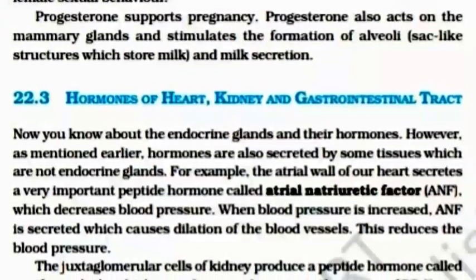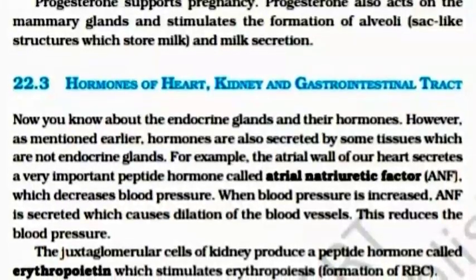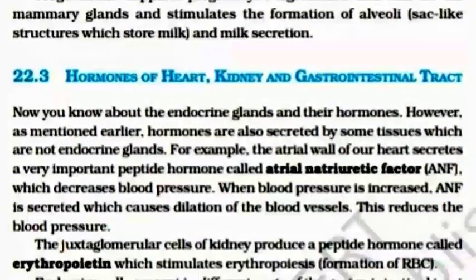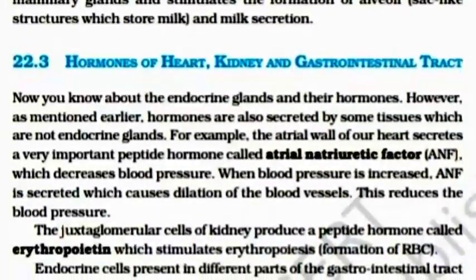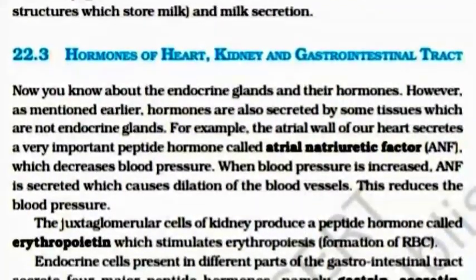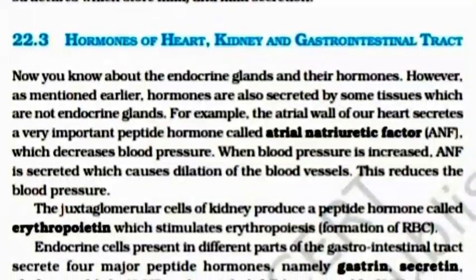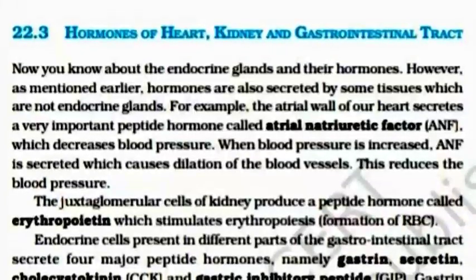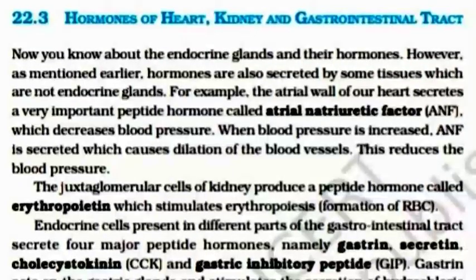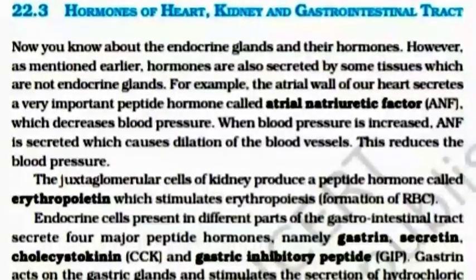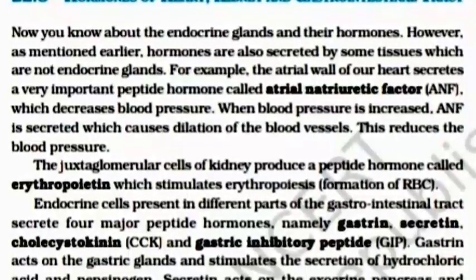Hormones of heart, kidney and gastrointestinal tract. Now you know about the endocrine glands and their hormones. However, as mentioned earlier, hormones are also secreted by some tissues which are not endocrine glands. For example, the atrial wall of our heart secretes a very important peptide hormone called atrial natriuretic factor (ANF), which decreases blood pressure. When blood pressure is increased, ANF is secreted, which causes dilation of the blood vessels. This reduces the blood pressure.